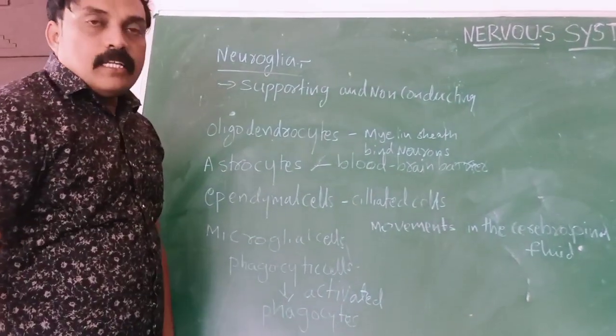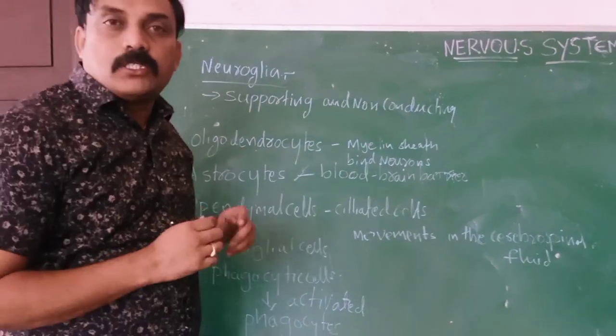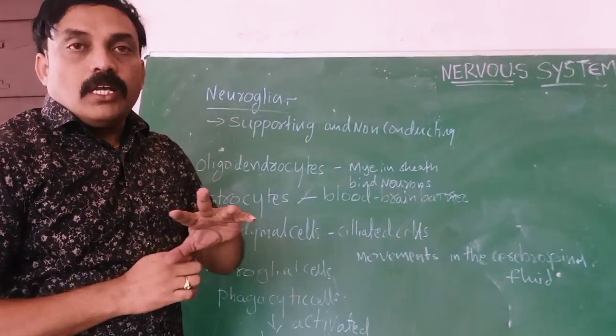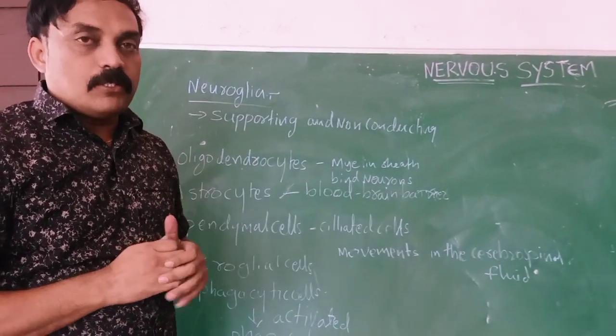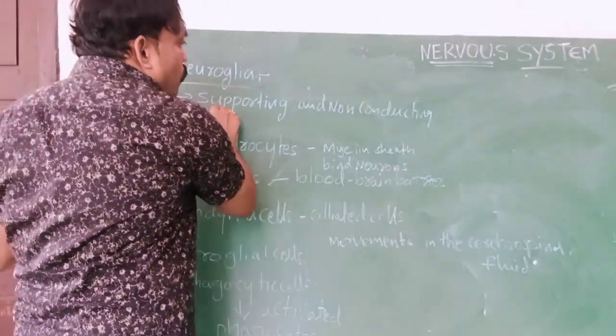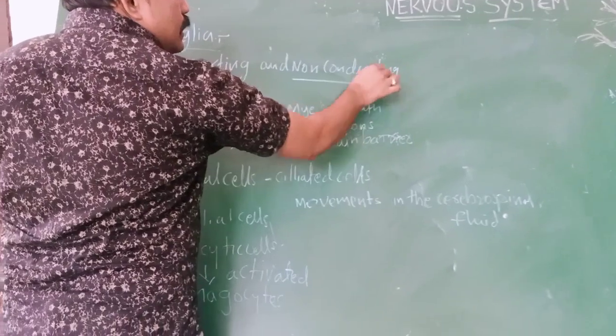Nervous system, I have already told you, is made up of neurons. Neuron is a very important part of the nervous system. It is the structural and functional unit of the nervous system. And there is one more cell: it is made up of neurons and neuroglia. Neuroglia are supporting cells and non-conducting cells.